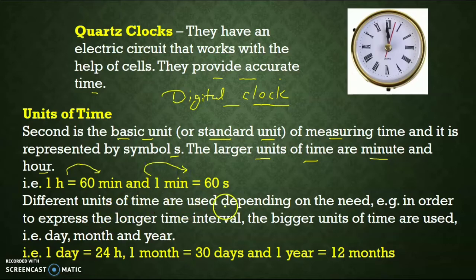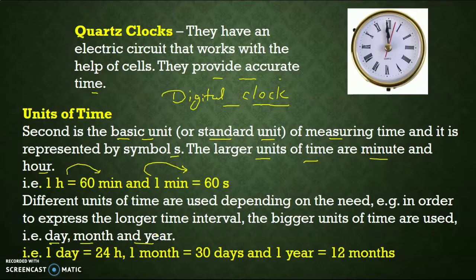Different units of time are used depending on the need. For example, in order to express a longer time interval, bigger units of time are used. For example, day, month and year. It depends upon the time frame in which the activity is completed.